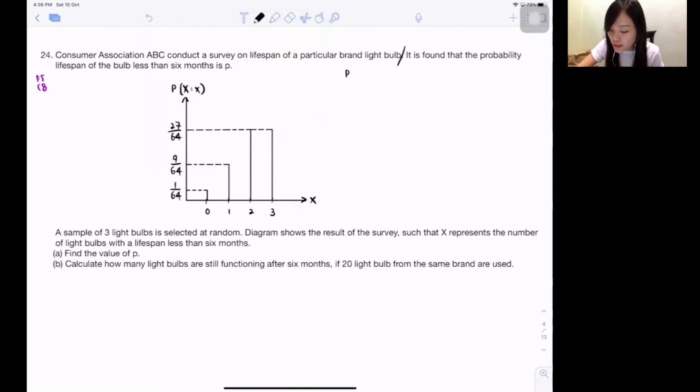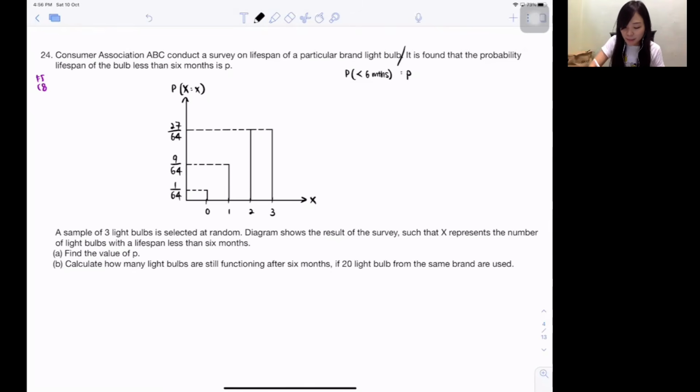So they say the probability of the bulb. They say only one light bulb, so the light bulb lasts less than 6 months. I write short form, I'm very lazy, okay? So the probability of less than 6 months is p. That's what they try to say. And now suddenly they give you a graph, okay?